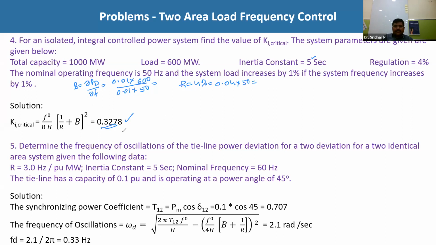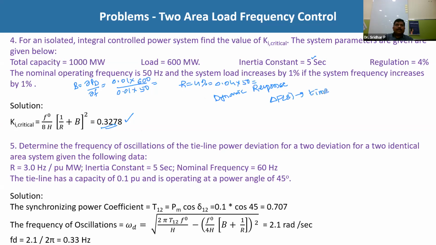So this is one important problem. It has its own data to determine the Ki critical, and you also have to derive the expression for Ki critical. So the first important thing is, whenever anybody asks us to determine the Ki critical, first you have to calculate the dynamic response. In the dynamic response, directly we are going to determine delta f of s to the time domain function.